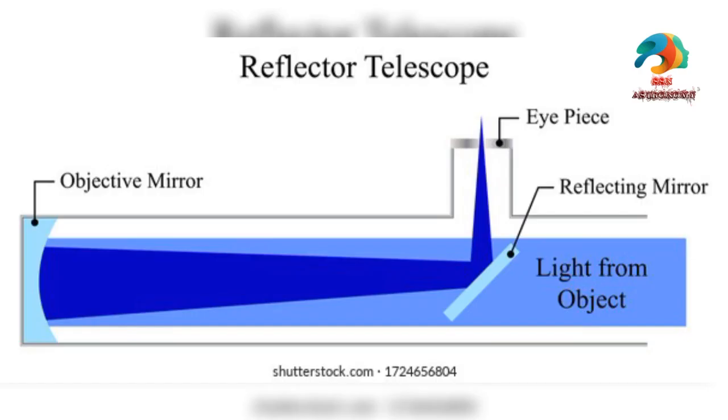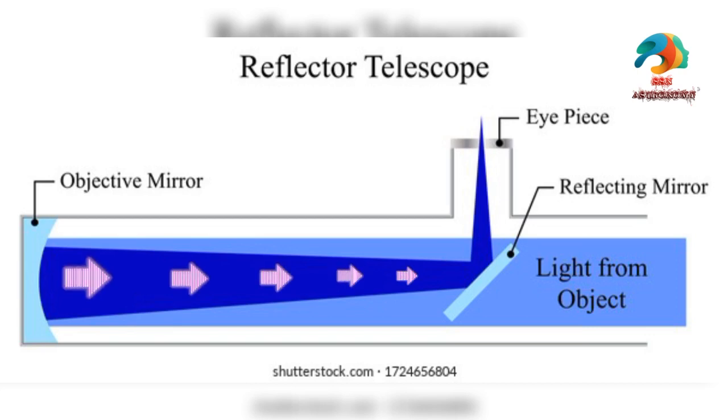The working principle of a reflecting telescope is similar to that of a refracting telescope. The light rays from an object fall on an objective mirror, or the parabolic mirror, of a reflecting telescope. Due to the law of reflection of spherical mirrors, it gets converged at a single point known as the focus.